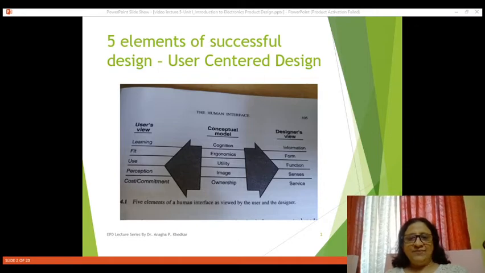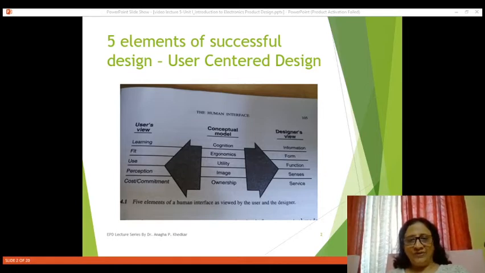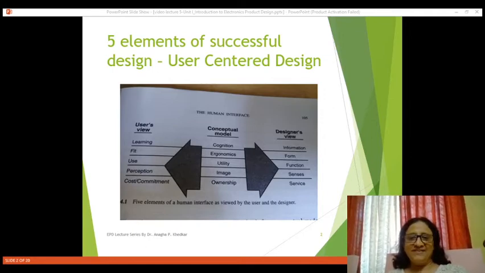This is a simple block diagram of user and centered design, and the five elements are shown, that is cognition, ergonomics, utility, image, and ownership. So if you see second important element, that is ergonomics, then from user's point of view, fit parameter is very important, and from designer's point of view, form is important.